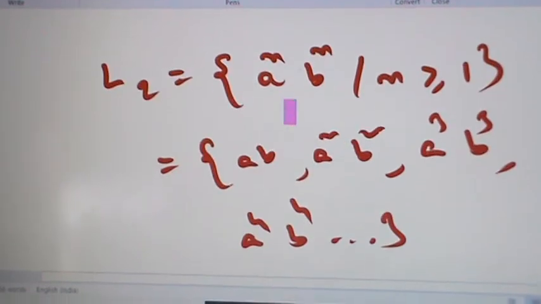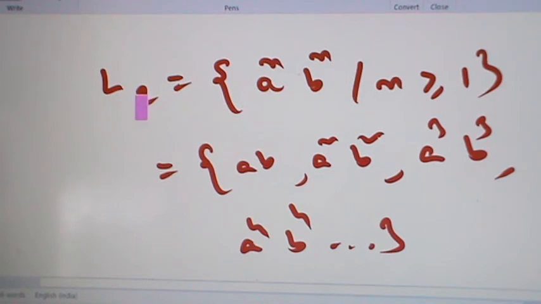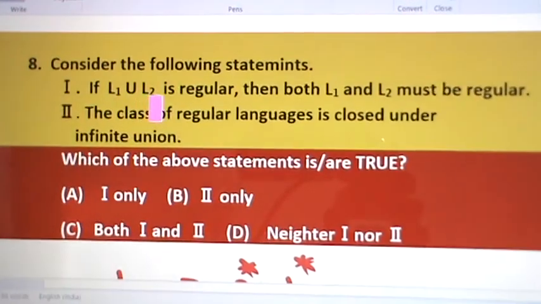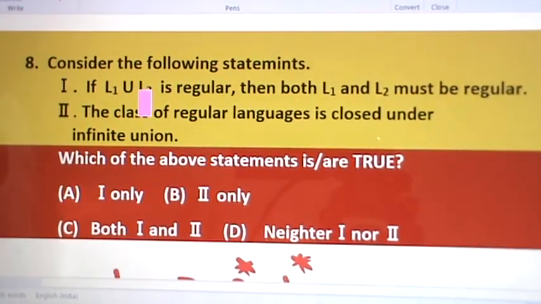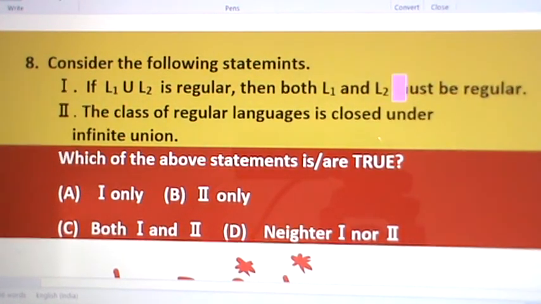But by the pumping lemma this set is not regular. That is, L2 is not regular. So we have L1 union L2 is regular but L2 is not regular. That is, if L1 union L2 is regular, then both L1 and L2 need not be regular. So this statement is wrong.